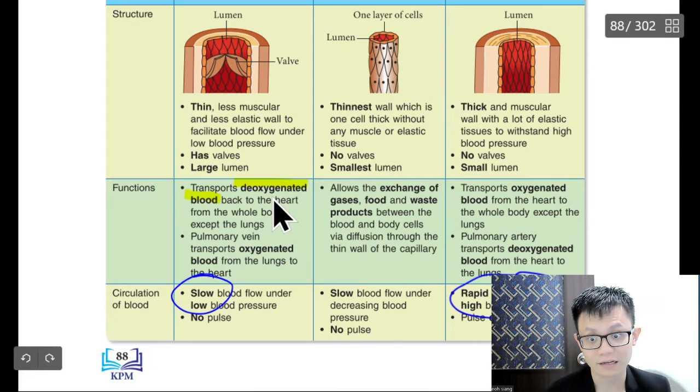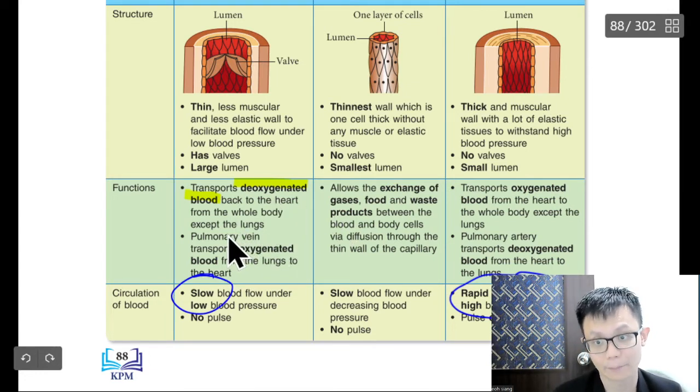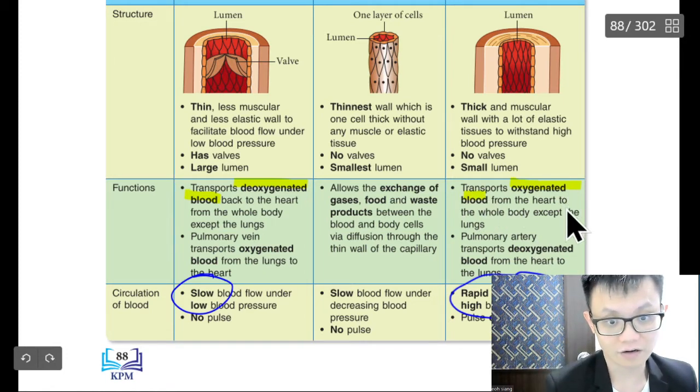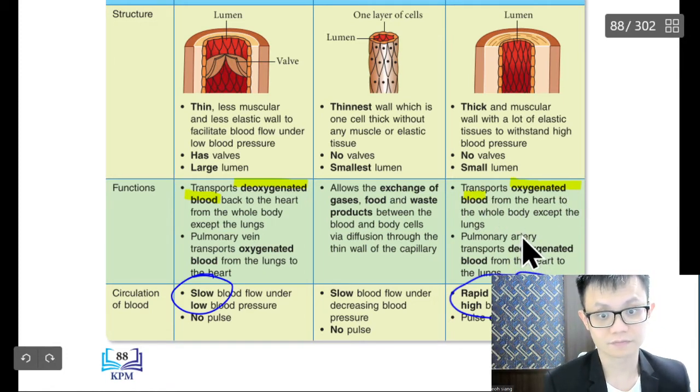If the blood has less oxygen, usually it's more black color, because there is no oxygen. And sometimes you can see very red. Very red means it has oxygen.